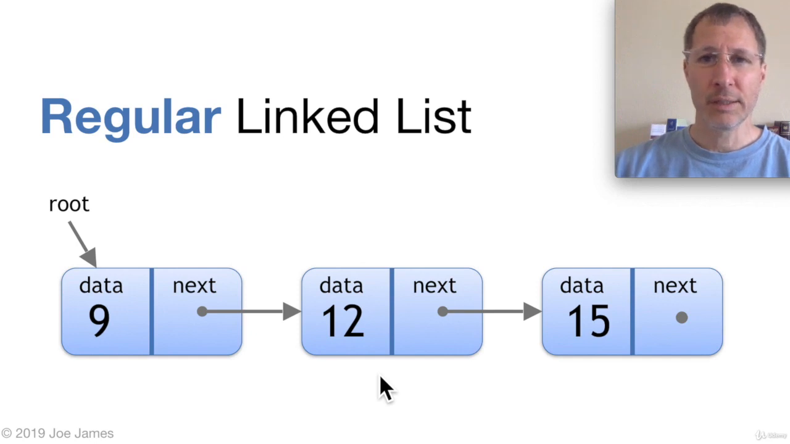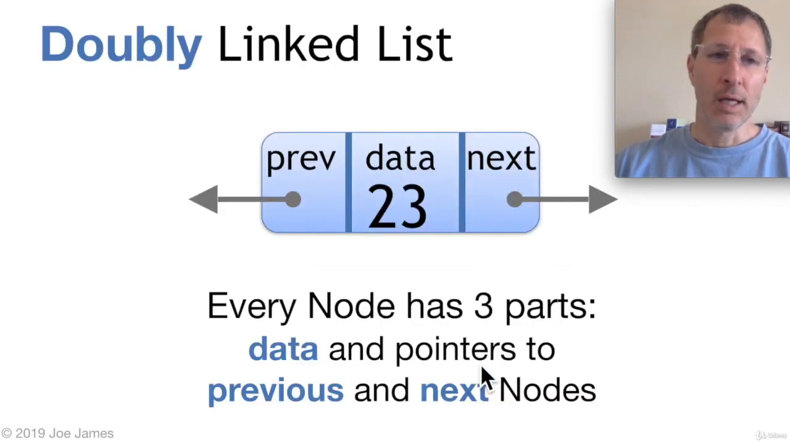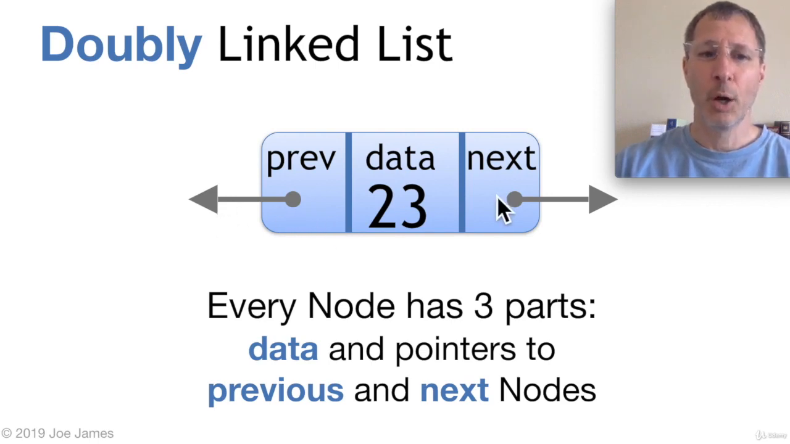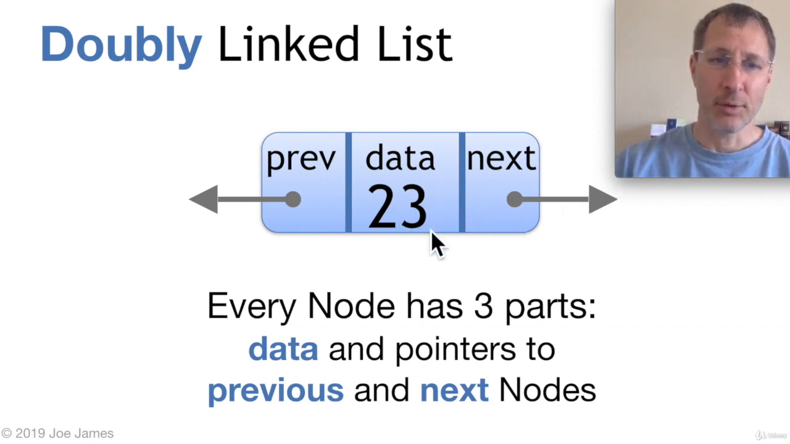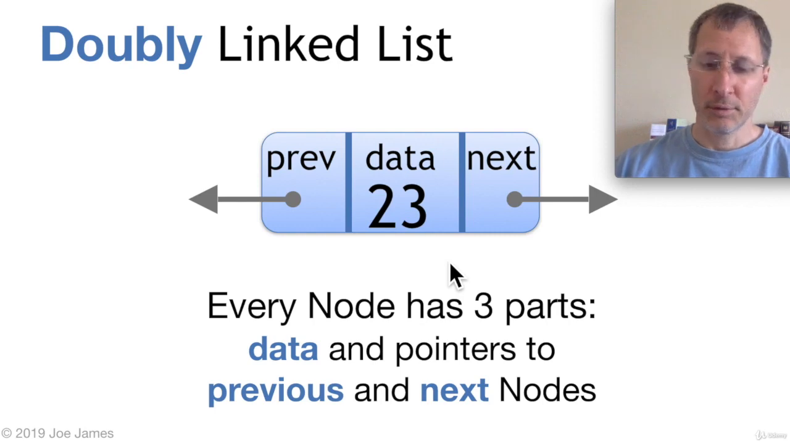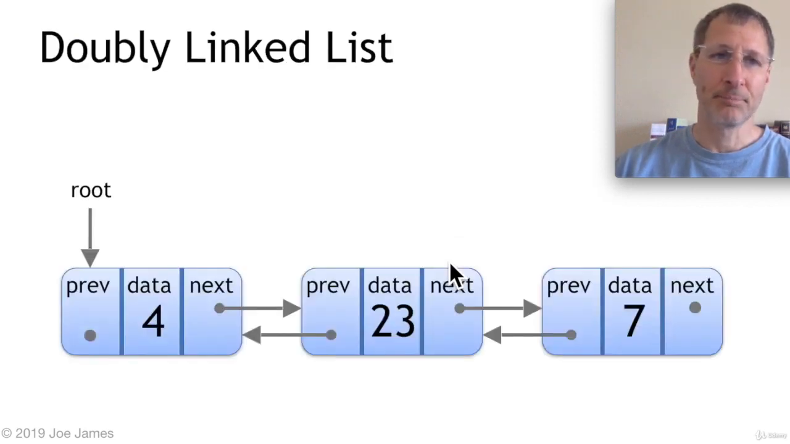Now let's look at doubly linked lists. These are also sometimes called bidirectional linked lists because they have arrows pointing both directions, to the next node and to the previous node. So a regular linked list looks like this. A doubly linked list, each node has 3 pieces of data. It has a pointer to the previous node, a pointer to the next node, and the data itself that it's storing. So it has those 3 things, 3 components to the node of a doubly linked list.